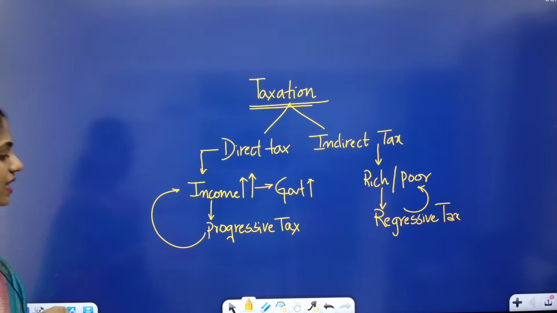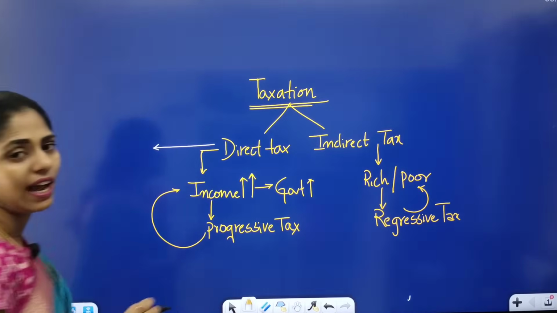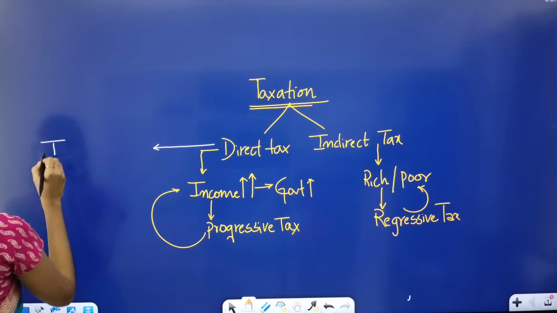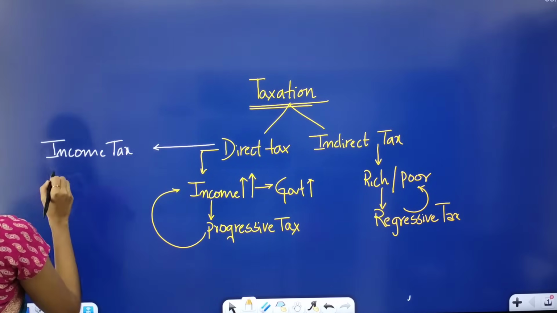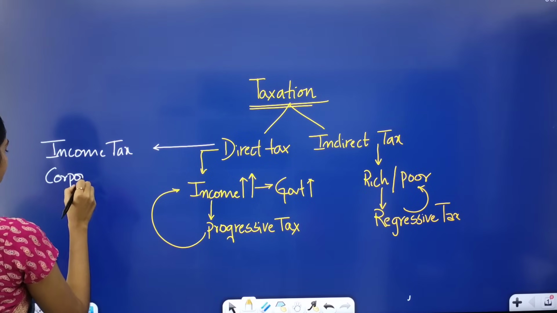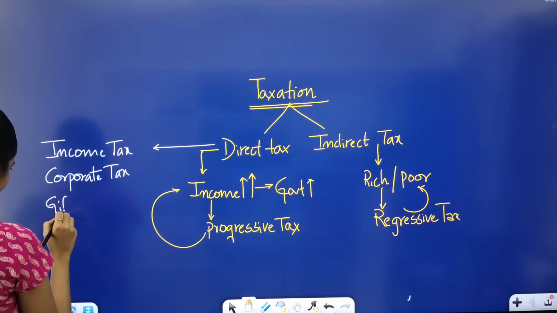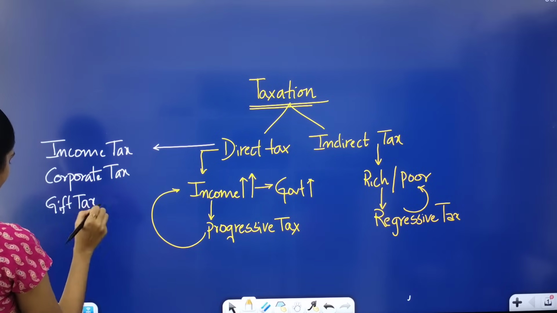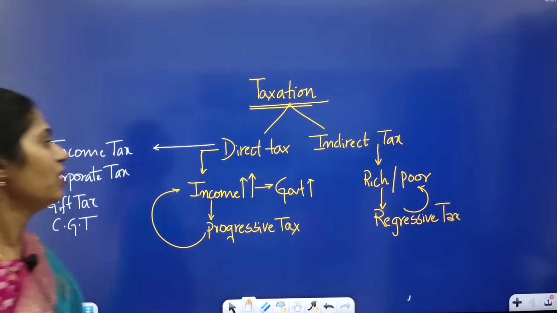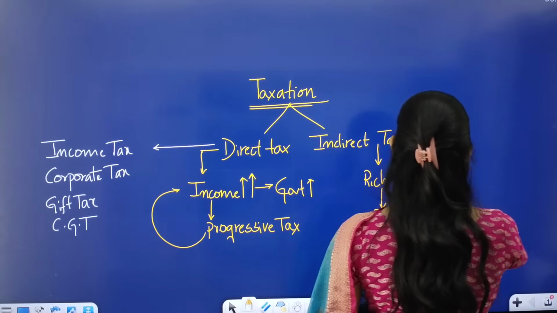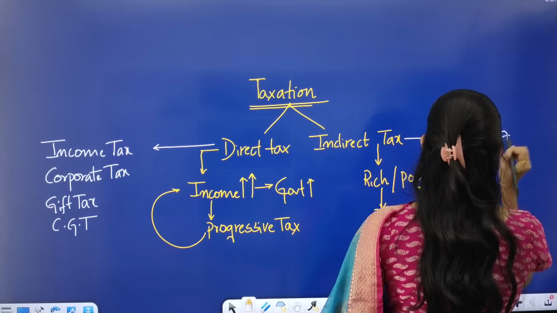Okay. And if you see some examples of direct tax, we have IT, that is income tax, corporate tax, gift tax, capital gains tax, etc. So these are some examples. And one most familiar example of indirect tax is GST, which came up in the year 2017.